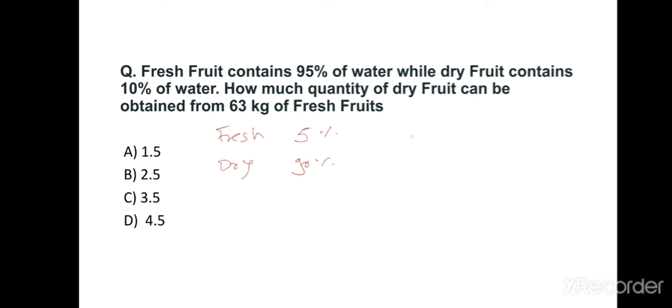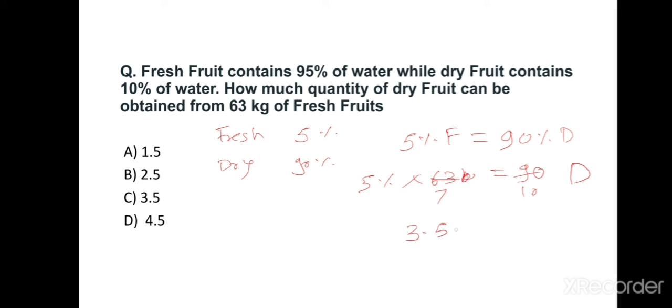So let's equate it. 5% of fresh fruit equals 90% of dry fruit. We have the fresh fruit quantity, which is 63 kg. 63 into 5. If you don't write the percentage sign, it's okay. It gets cancelled. So dry fruit will come 9 sevens are 63, divided by 10, 3.5 kg. So the answer is C.